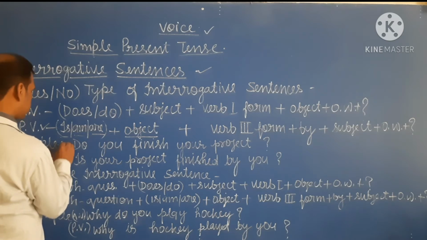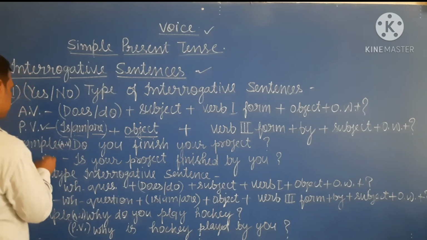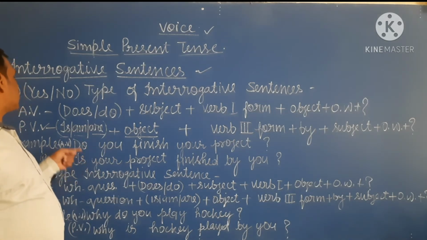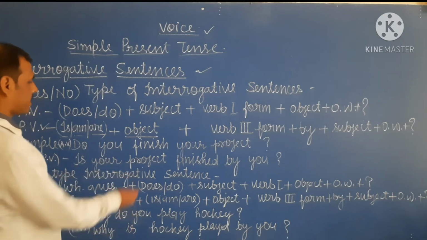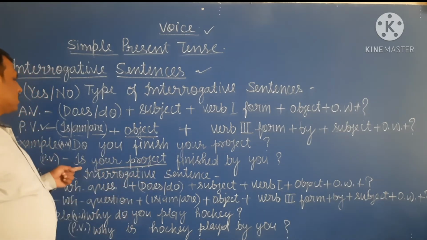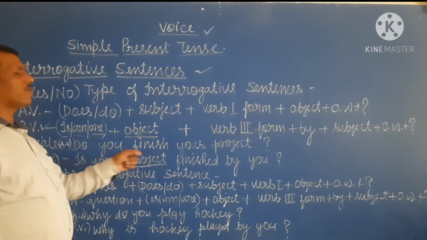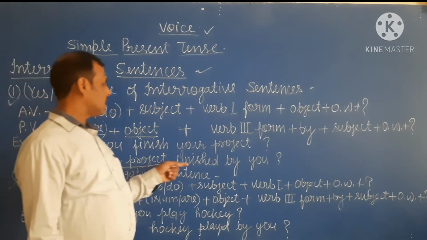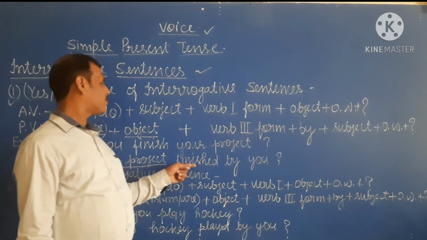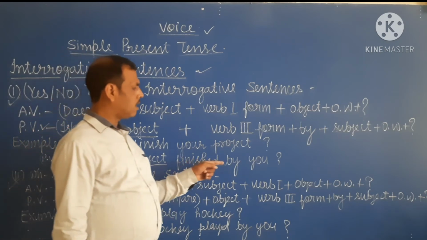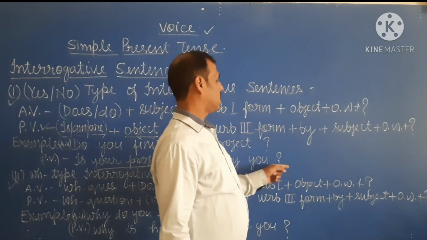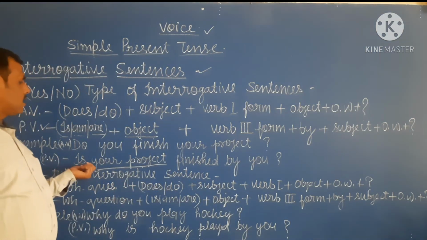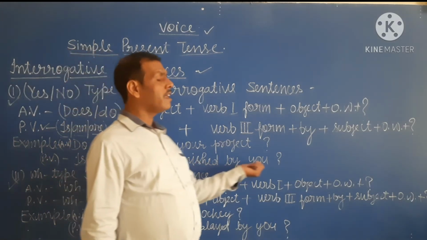This is in active voice, and when we convert it into passive voice, first we write is, am, or are according to the object. Your project is singular, so we write is. Then the third form of the verb, the third form of finish is finished, by you, and at last a question mark. So the passive voice is: is your project finished by you?